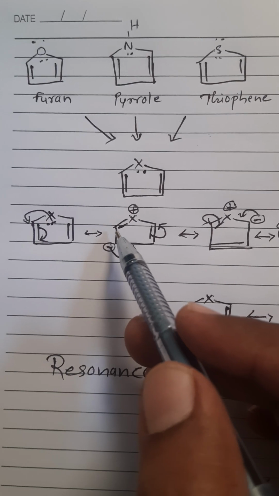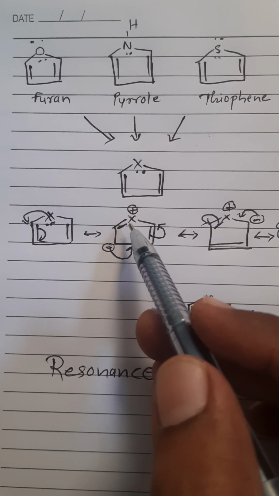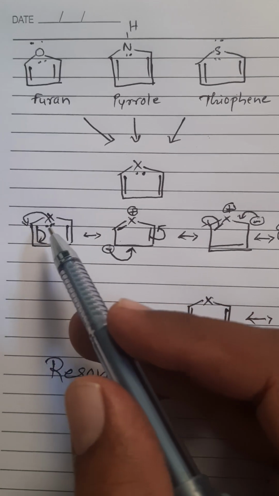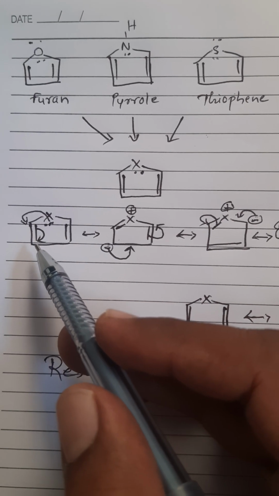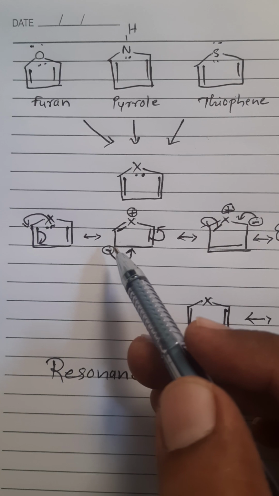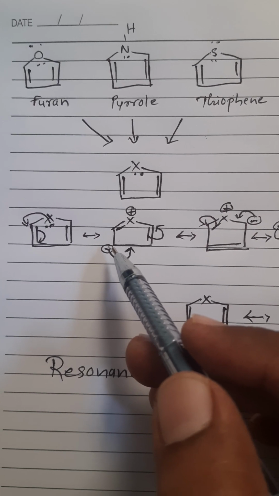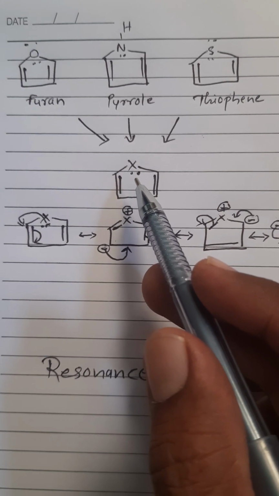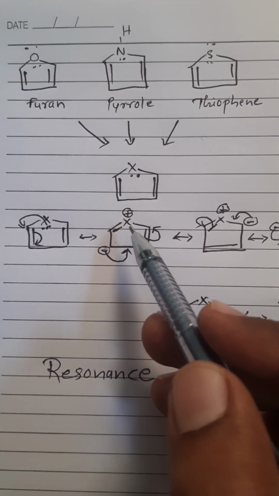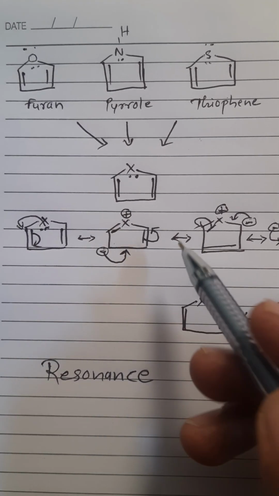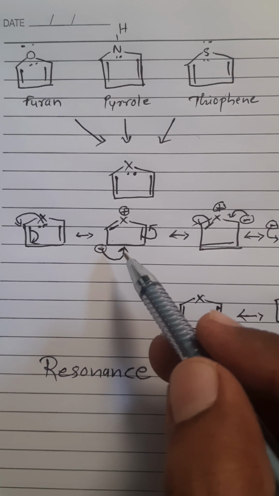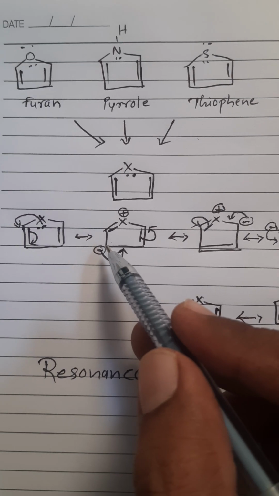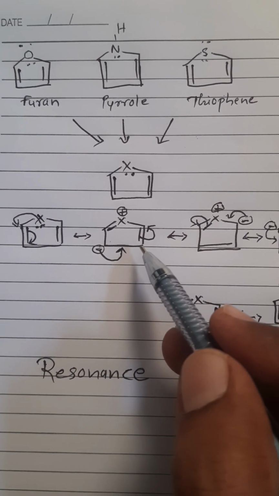So in the next structure, we see that the heteroatom and carbon number 2 now have a pi bond, and because the electrons are shifted onto carbon number 3, carbon number 3 has a negative charge. The heteroatom, as it is sharing both its electrons, acquires a positive charge. In the next structure, this negative charge is shared between carbon 3 and 4.